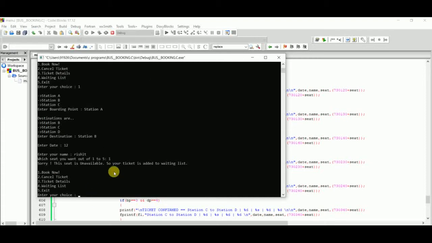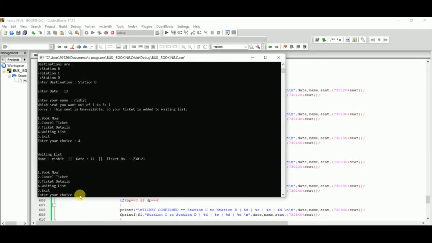So we see the waiting list, the condition for the waiting list. Waiting list, name Receipt, date 12, ticket number 730121.